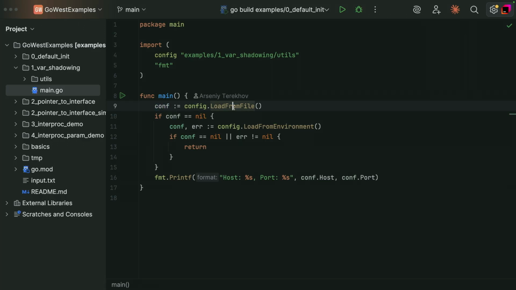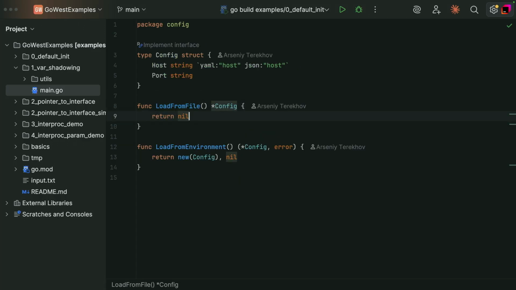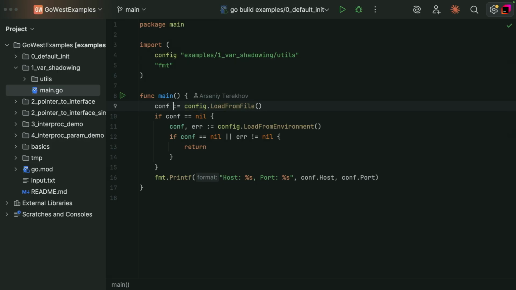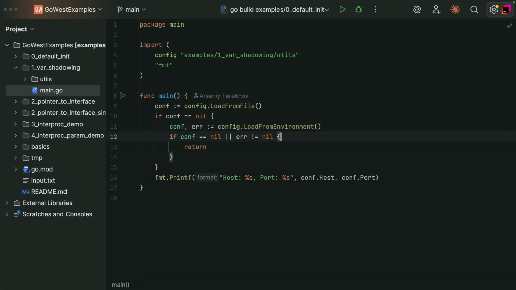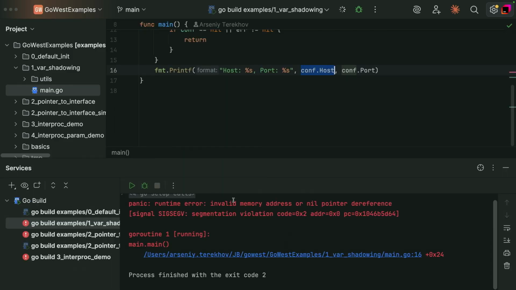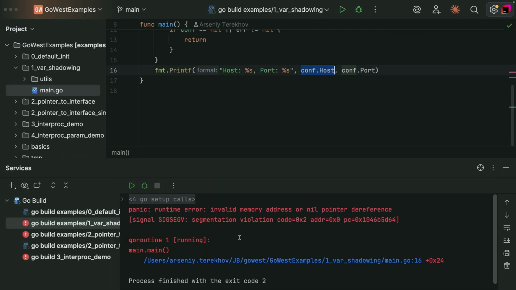So let's imagine that load from file returns a nil value. So the original config is nil. And the load from environment returns some not nil result without any error. And in this case, we don't return immediately. But the original config is nil, so we get a panic here. Let's check it. And yeah, so we get a panic because of nil pointer dereference.